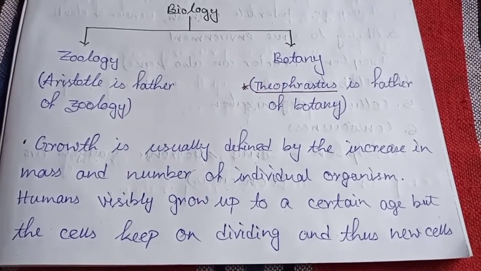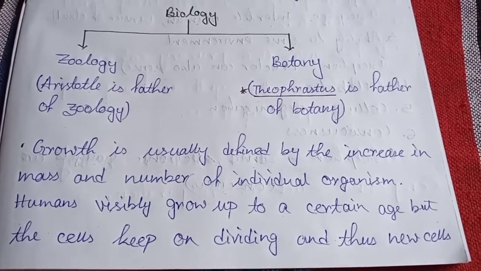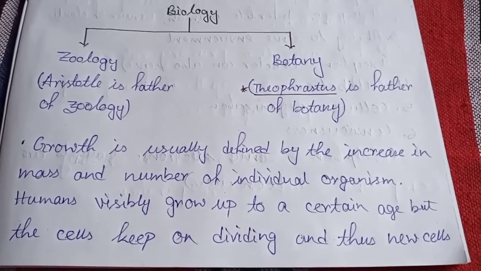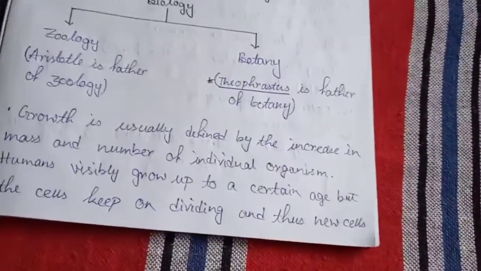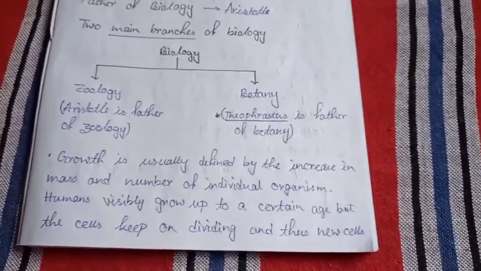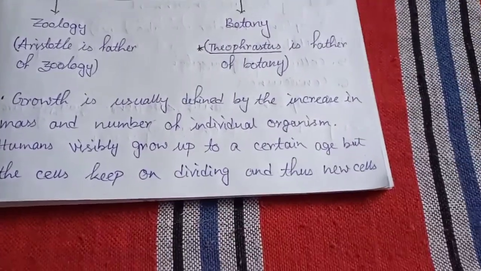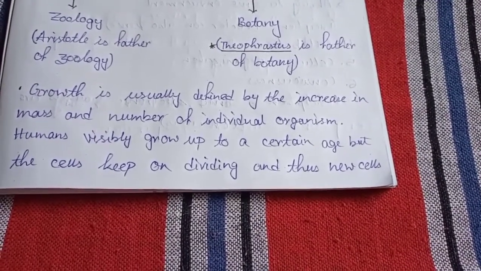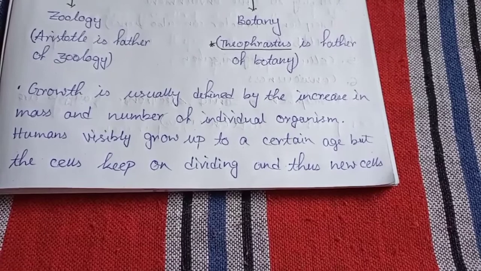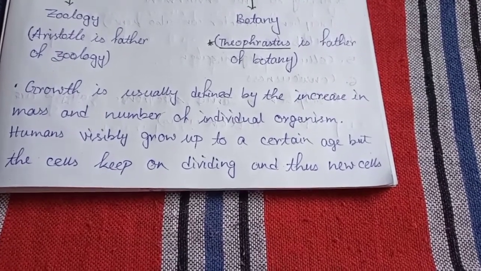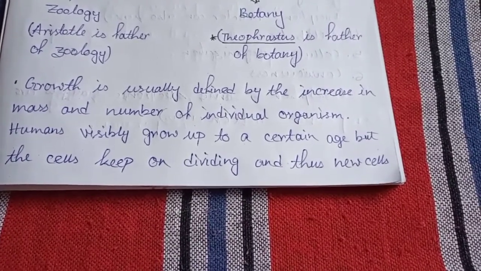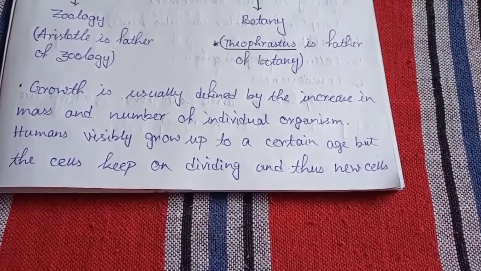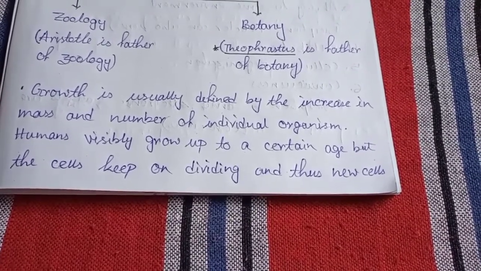Primarily, we can discriminate both the objects like this. Now, let us know what is growth. Growth is usually defined by the increase in mass and number of individual organisms. Growth is defined by the increase in mass, means increase in weight, and the number of individual organisms. Like due to reproduction, the human population increases.